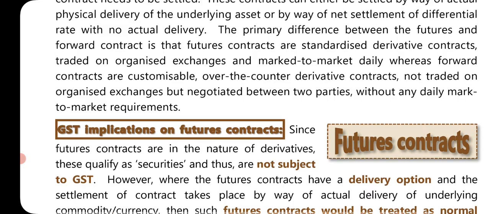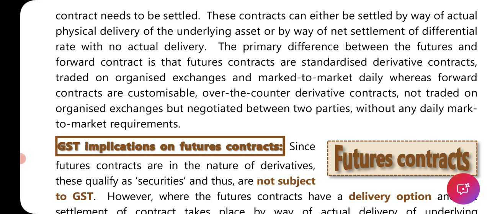Okay, so futures contracts are standardized derivative contracts traded on organized exchanges, and mark to market is done for the same, but for forward contract, it is between two parties.